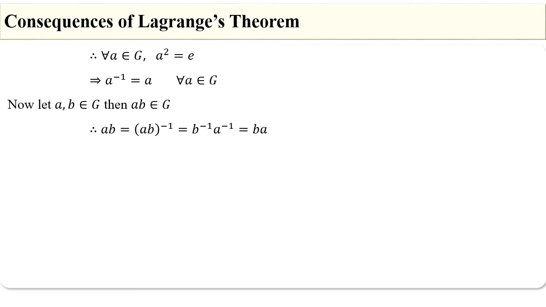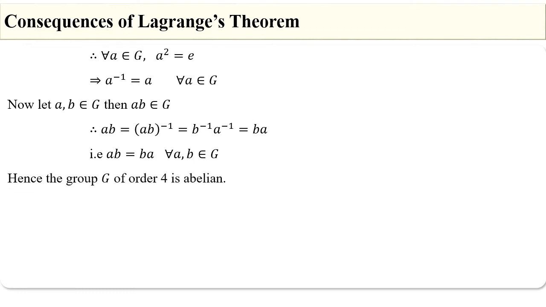But b inverse is equal to b and a inverse is equal to a. Therefore, this becomes ba. So that is, ab is equal to ba for every a, b belonging to G. This shows that G is abelian. Hence, the group G of order 4 is an abelian group.